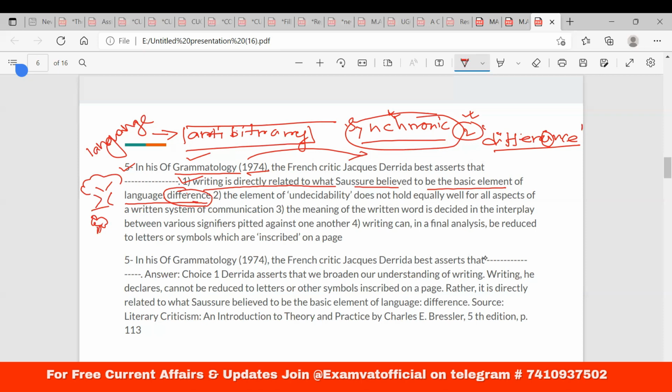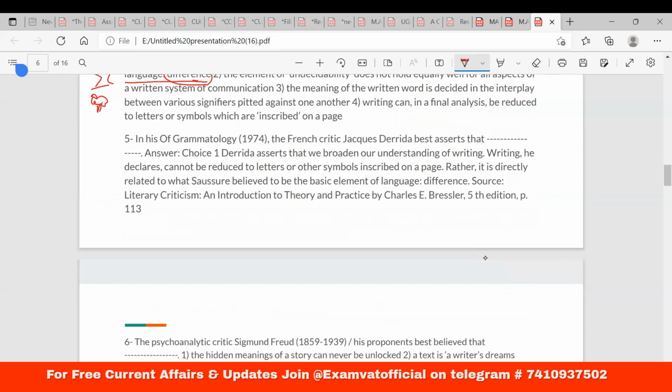All these things matter when you are actually looking at languages of various kinds from the synchronic aspect. So that is the reason Derrida has depended upon the Saussurean notion of language, but still Derrida has moved away from the Saussurean notion of the linguistic structure. Okay, so that is one important reason.